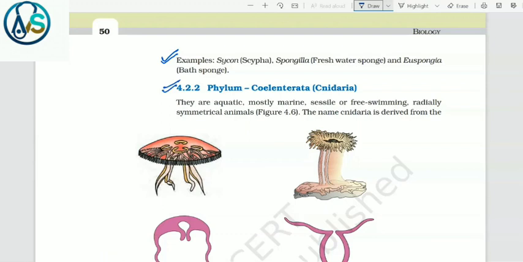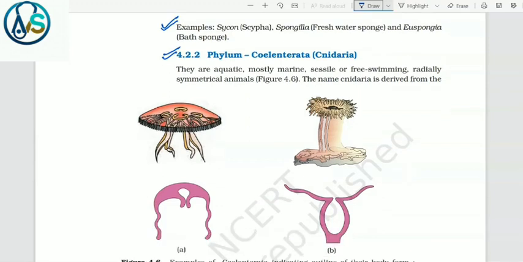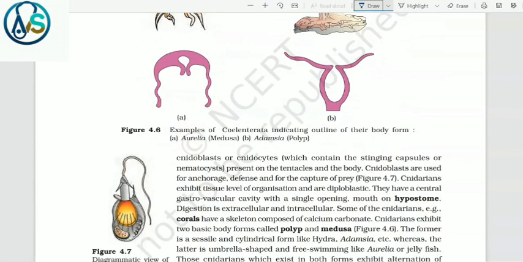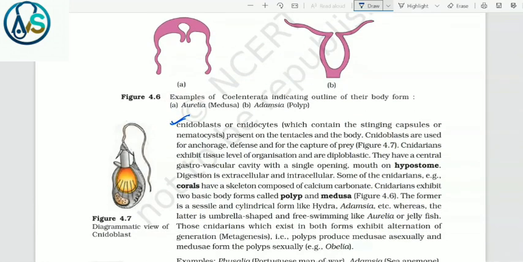4.2.2 Phylum Coelenterata, that is Cnidaria. They are aquatic, mostly marine, sessile or free-swimming, radially symmetrical animals. The name Cnidaria is derived from the cnidoblasts or cnidocytes, which contain the stinging capsules or nematocysts, present on tentacles and the body. Cnidoblasts are used for anchorage, defense and for the capture of prey.